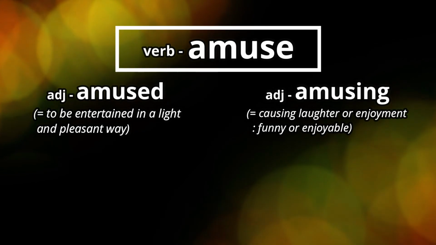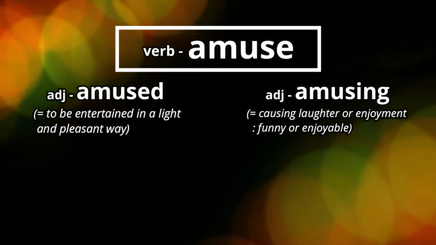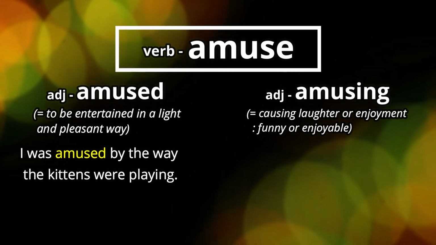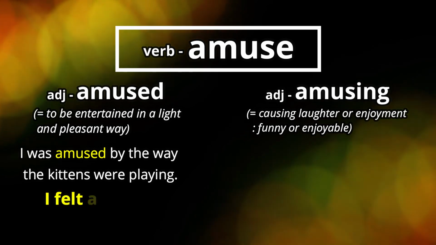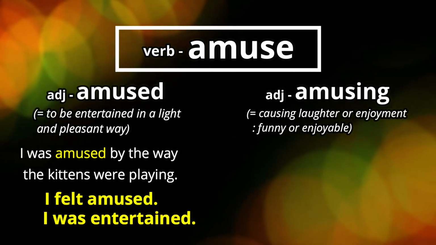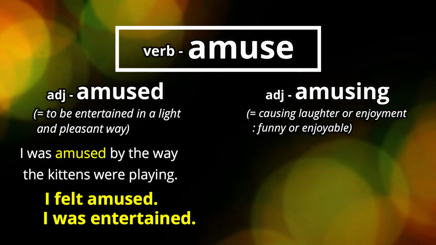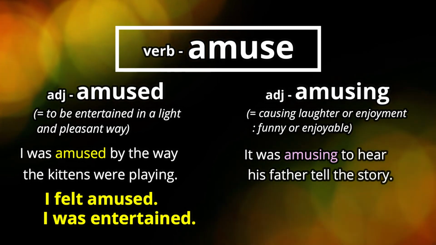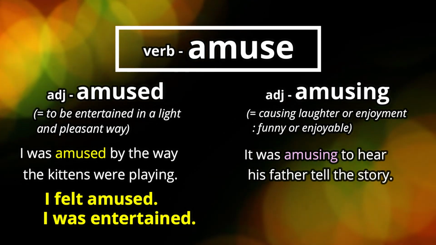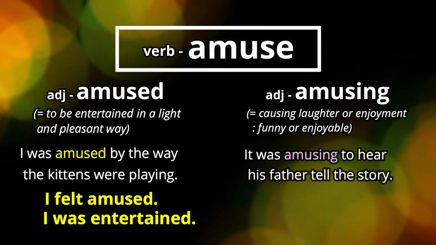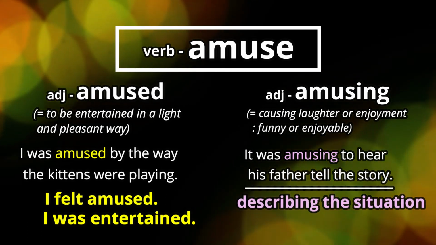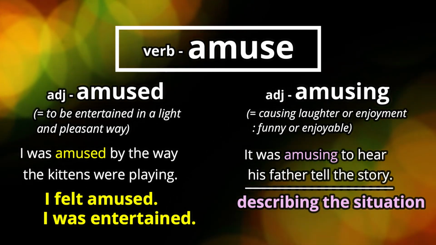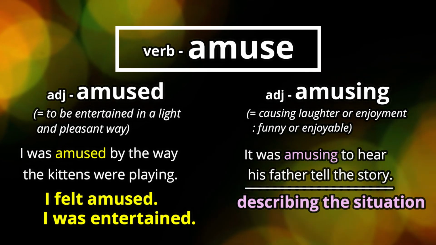Next, we're going to look at the adjectives amused and amusing, and they are formed from the verb amuse. Basically, it means to be entertained. Okay, so I was amused by the way the kittens were playing. So I felt amused. I was entertained by the way the kittens were playing. And in the next example, it was amusing to hear his father tell the story. So what are we describing? We're describing the situation of his father telling the story, right? That's why we use the ing. We're describing a situation, a thing.